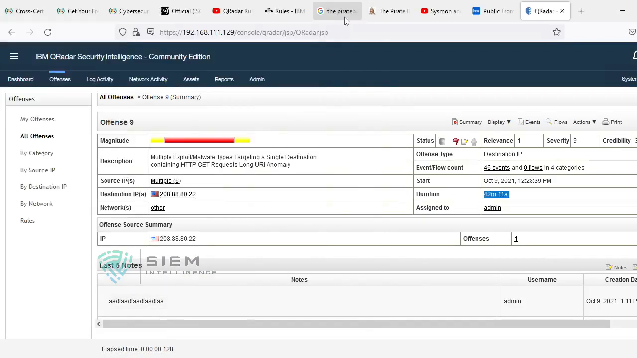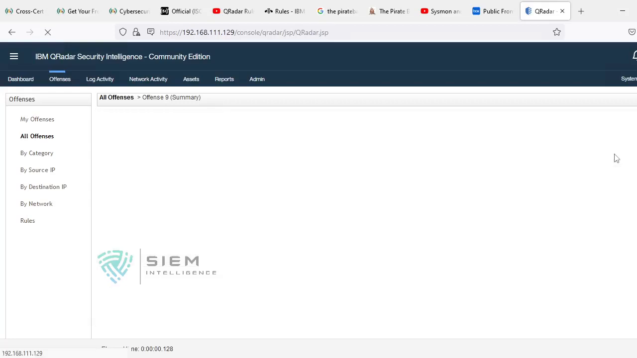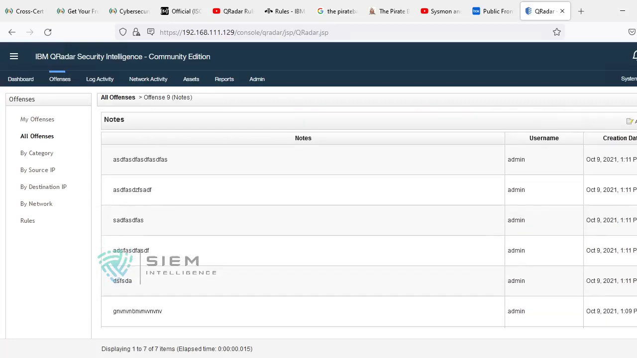Either you can switch off, or take the network out from here so that the attack will be stopped. And if there are more destinations, you can check the network. If it is in the same network range, you can sanitize that network range so that the attacker will not get any information. We can also see the offense summary over here. You can see the last 5 notes, but if you want to know the entire activity of your analysis, you can see it here.